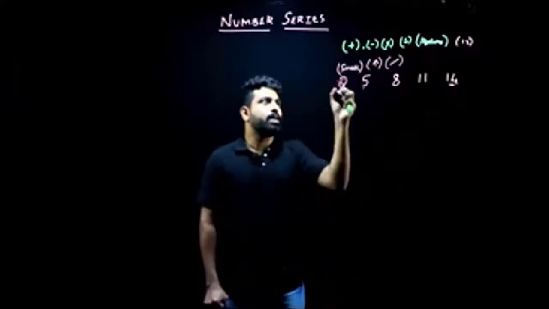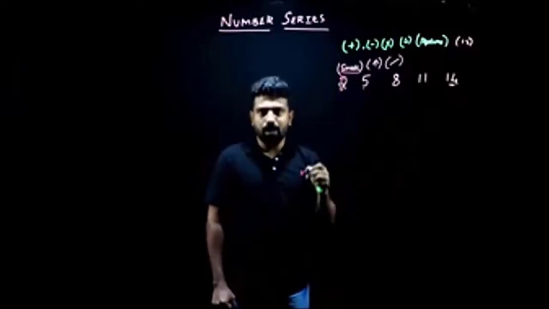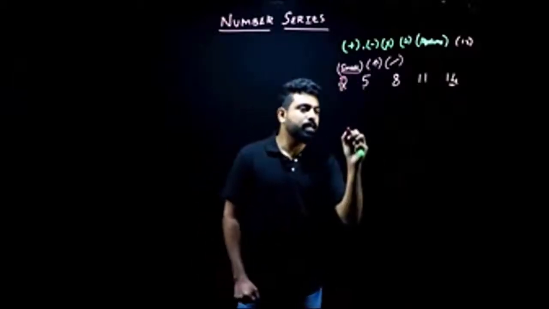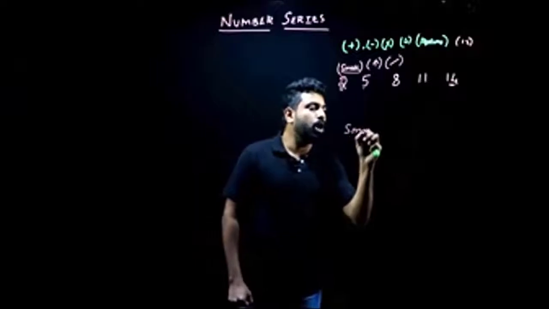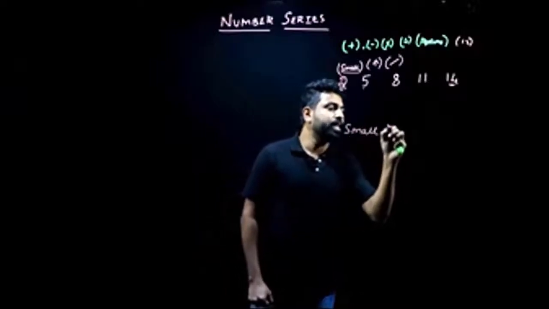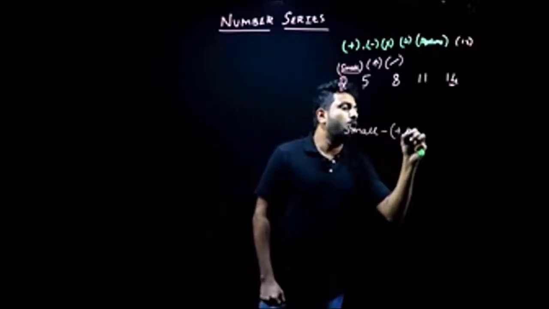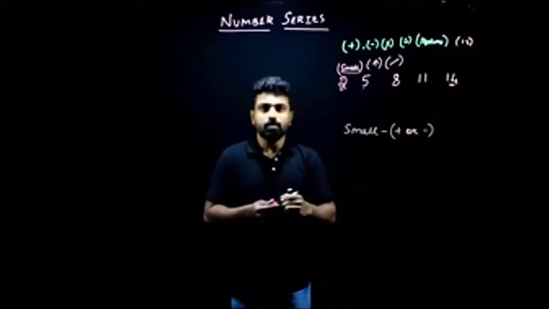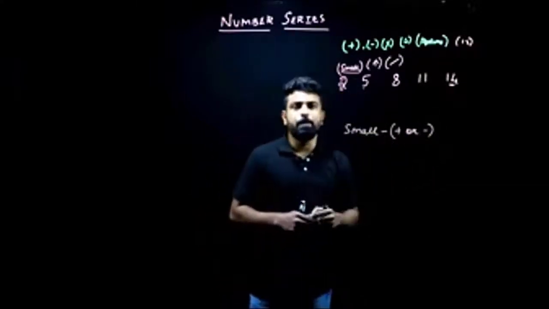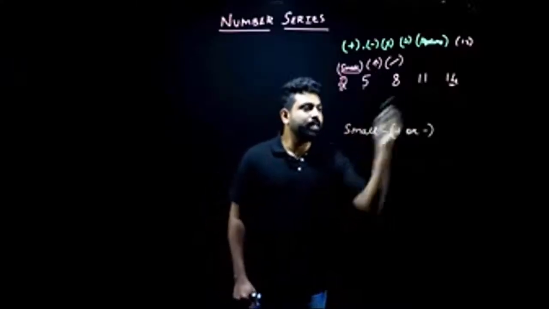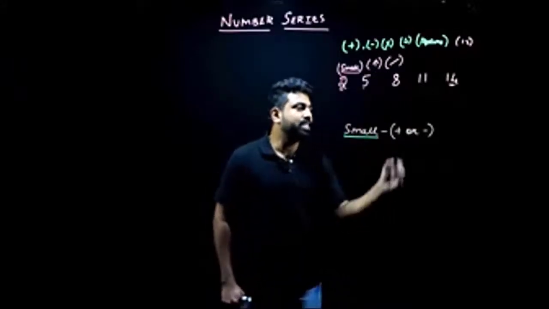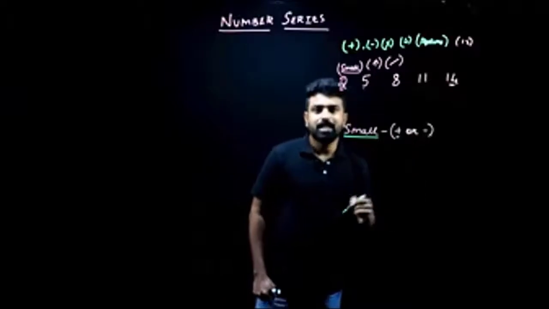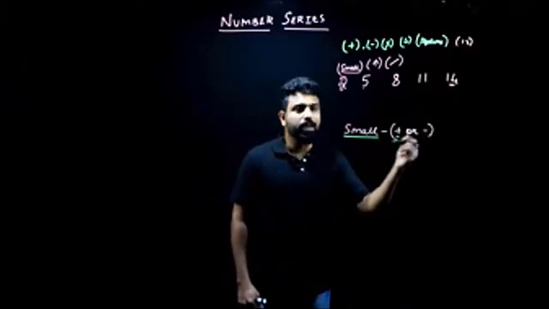Whenever the difference is small, what we need to understand is that it is either addition or subtraction that will be involved in our series. So make a note of this, people. Whenever the difference between the first term and the last term is small, it is generally addition or subtraction that we'll be looking for.